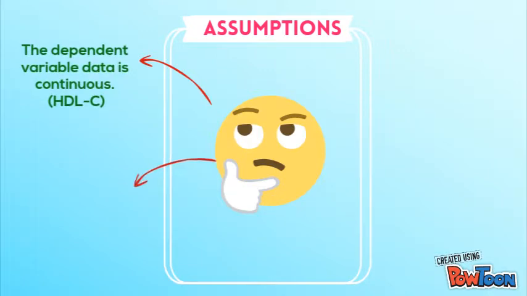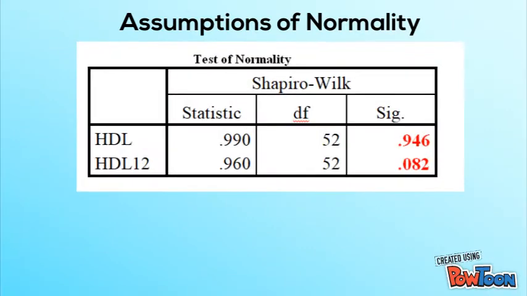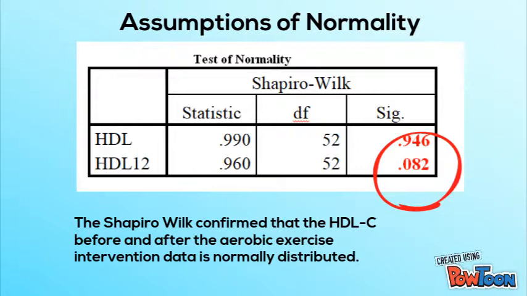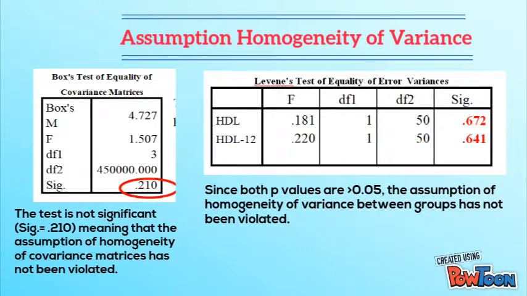And these are the 4 assumptions that should be met. The Shapiro-Wilk test confirmed that HDL levels data was normally distributed. The SPSS output showed that the assumptions of homogeneity of variance have not been violated.